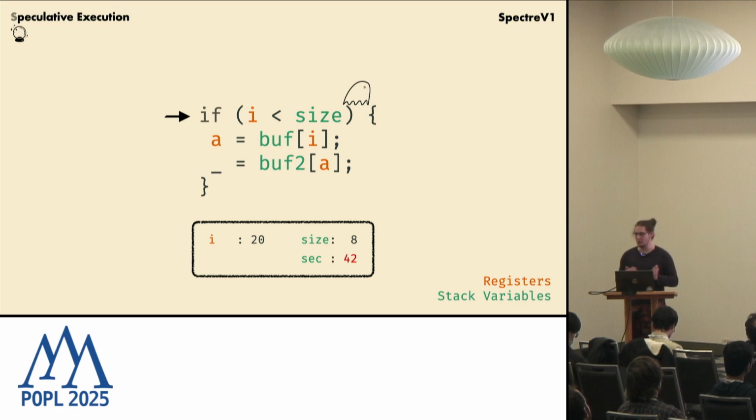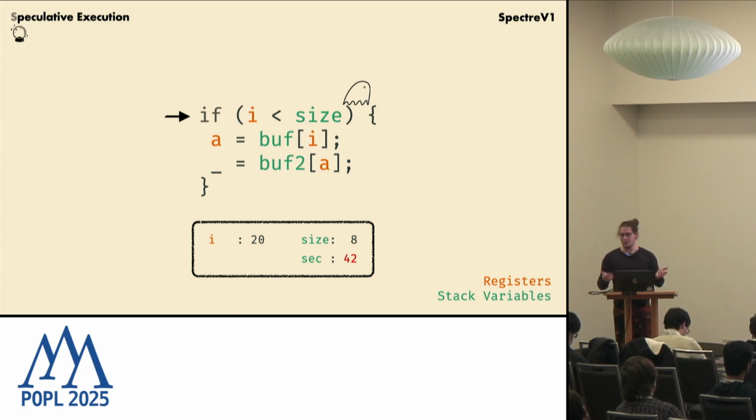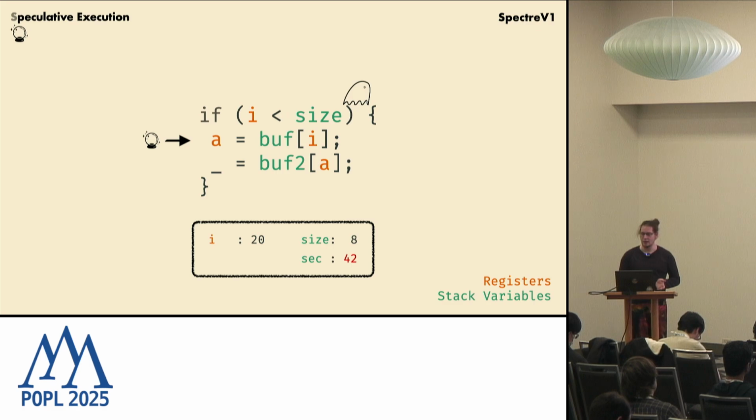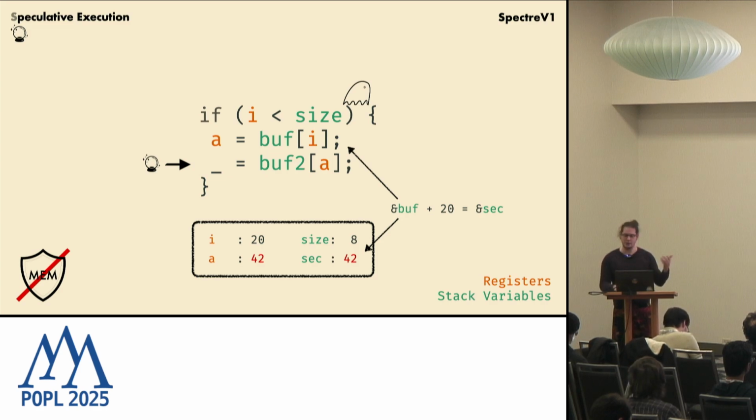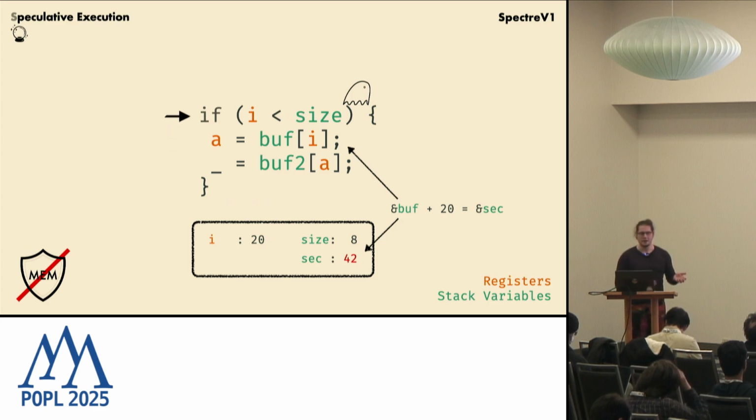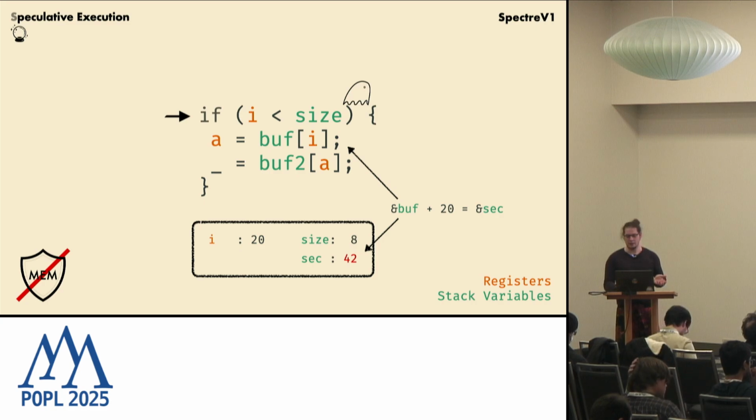So how does the program step through this with speculation? If we're in this state, we should have an out-of-bounds access, and our if should go wrong, but speculatively we might execute this statement nonetheless, and therefore load our secret into register A if we align badly. And then in the next line, we use our register A with a secret in it as an address. Eventually, our processor will catch up and roll back to the initial state, so A no longer has the value of the secret.